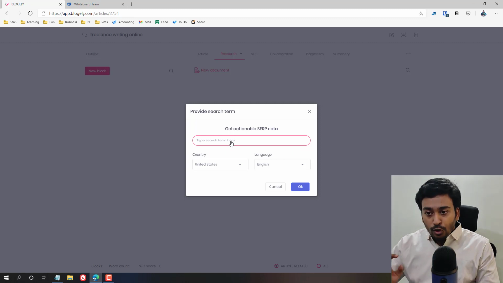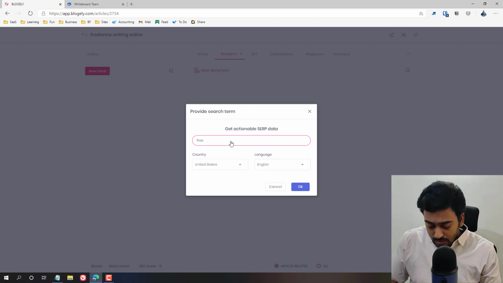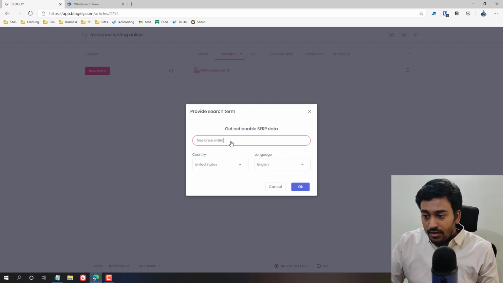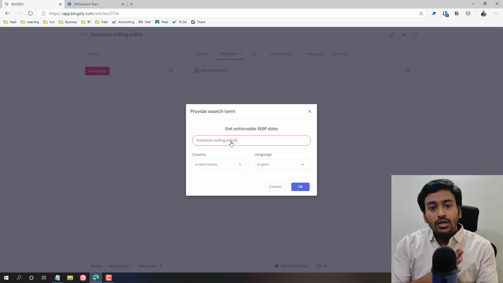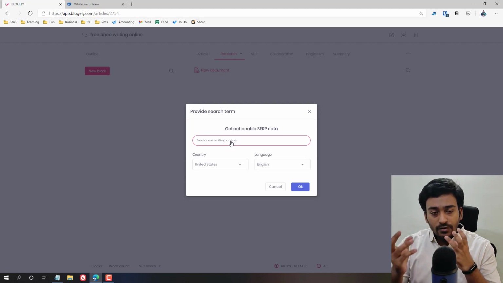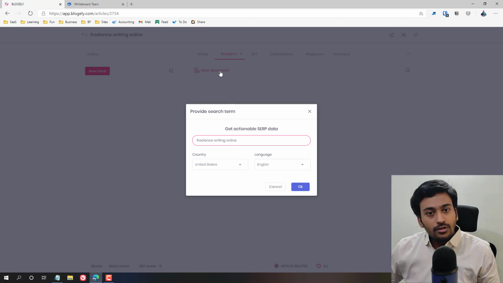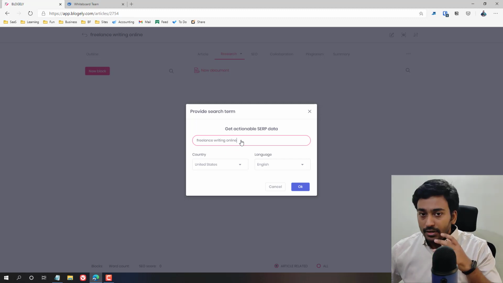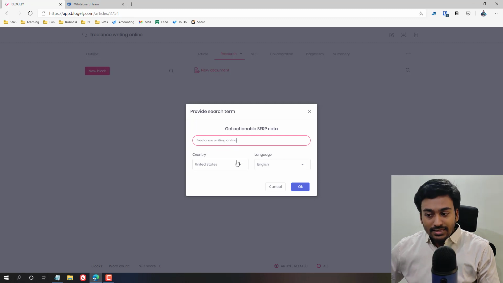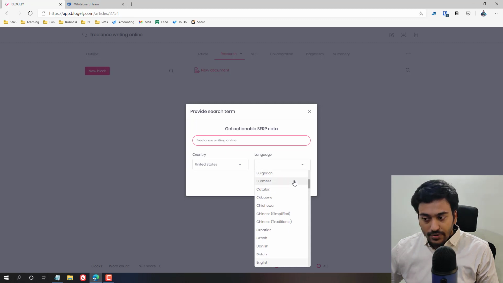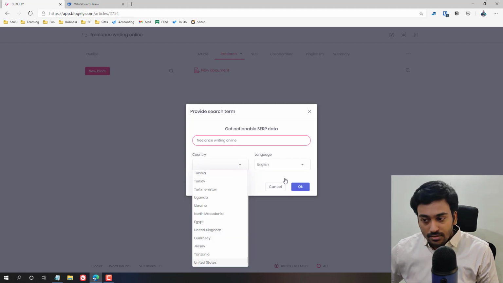In this case, I'm going to enter the exact same keyword, let's say example writing online. Let's say for each and every article you have two different keywords which you want to refer to. Then you need to create multiple research documents from here for each. You can't give multiple keywords here and assume it's going to create multiple different sets of keyword research data. So give one keyword here, select your target country, and also select your target language. You can see all the options which are available here.